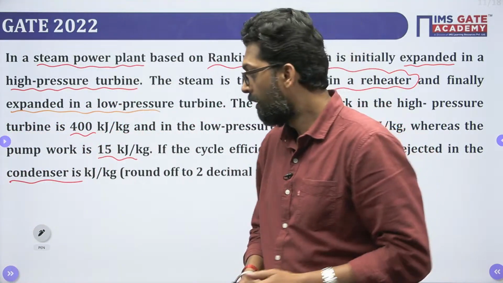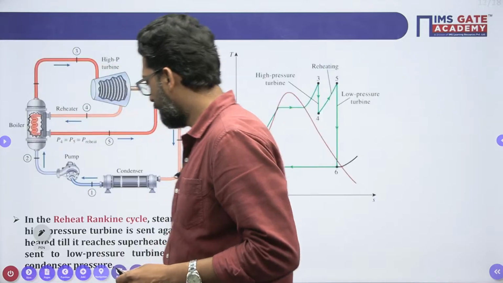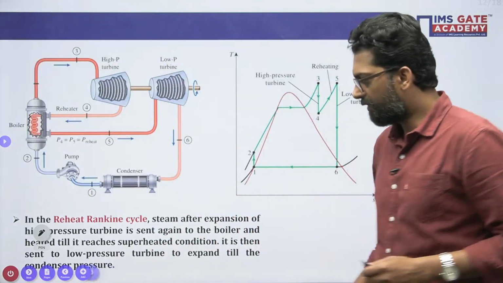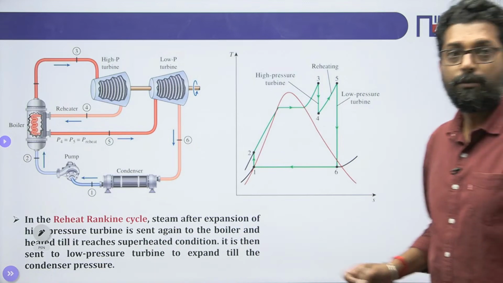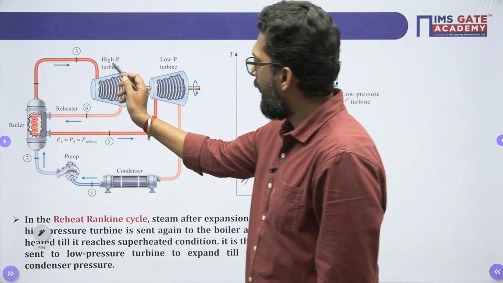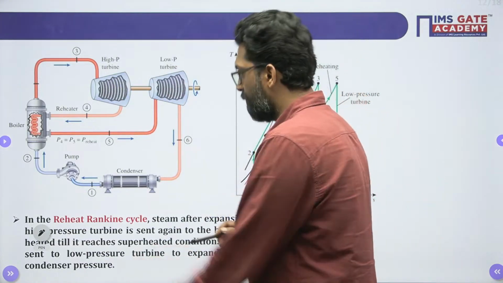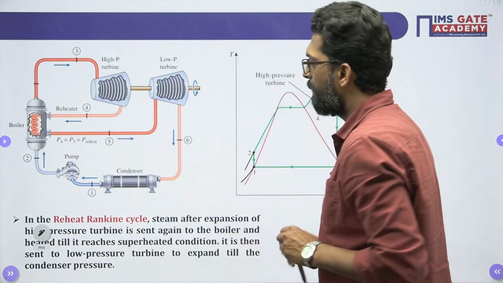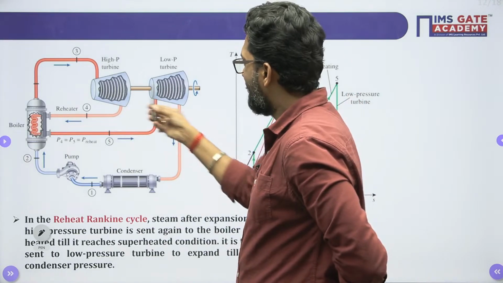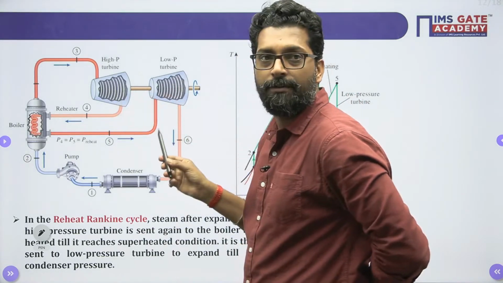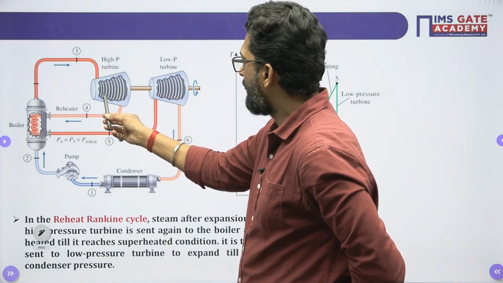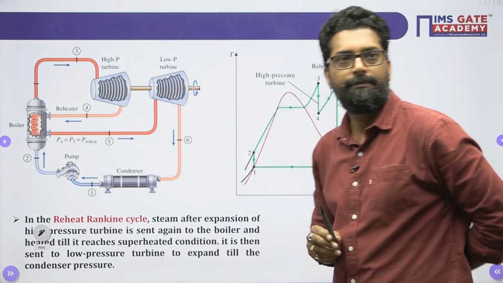Now my dear, this is your reheat, and this is your high pressure turbine. This is a very important diagram. Please focus here. There are two turbines coupled with the same shaft. One is the high pressure turbine, the other is the low pressure turbine.